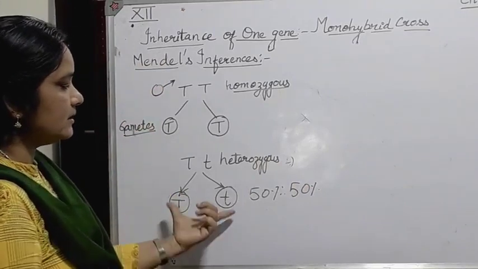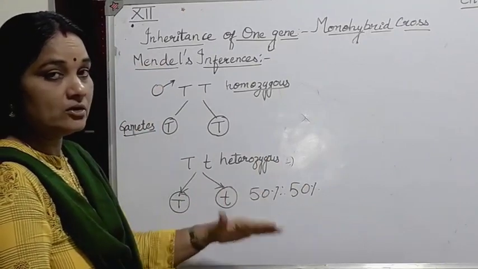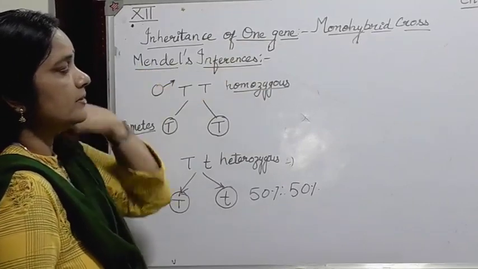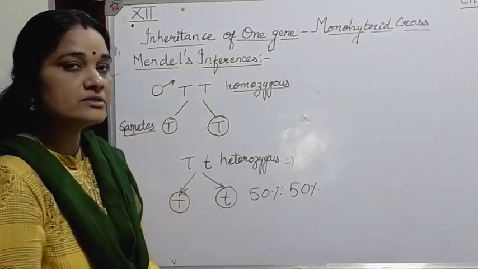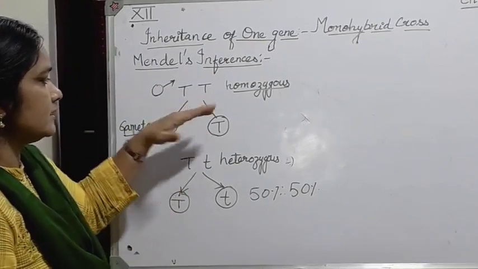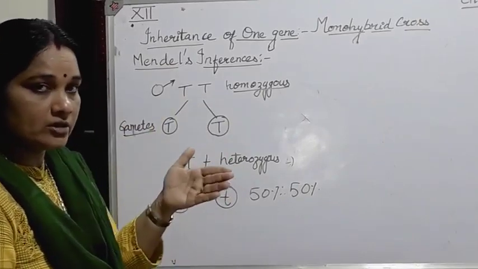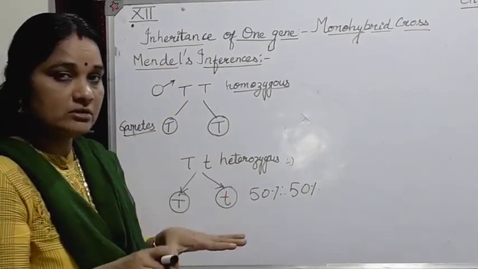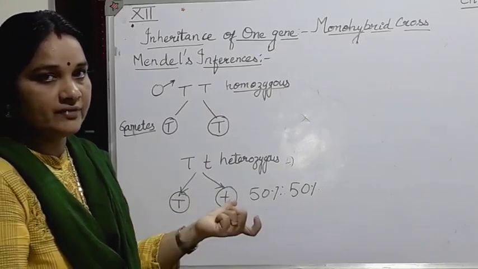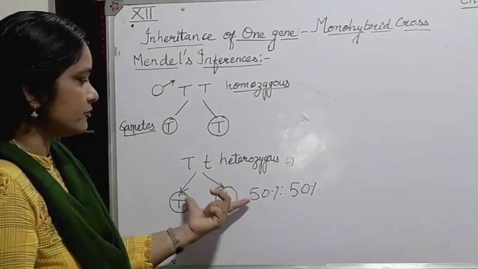So this is known as the law of segregation, the second law of Mendel, based on the observation on the monohybrid cross, and the first one we saw was the law of dominance. That is, if there are two pairs of contrasting characters, always the dominant factor is expressed, and the other contrasting character, which is not expressed in the F1 generation and remains hidden, is the recessive factor. So the law of dominance is the first law of Mendel, and the law of segregation was formulated based on this observation.